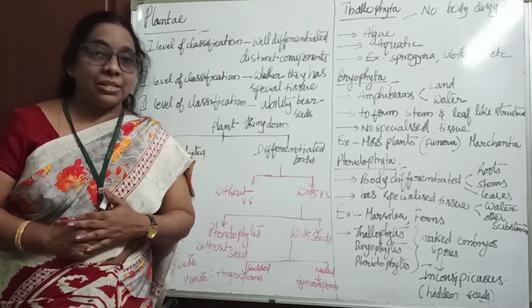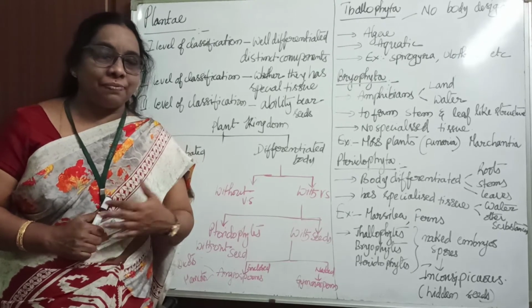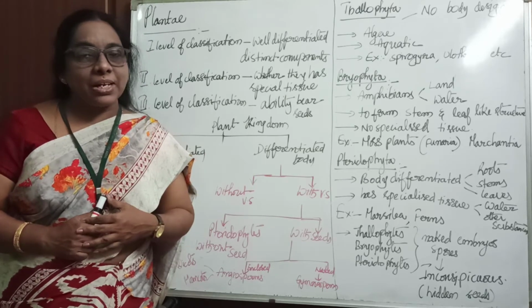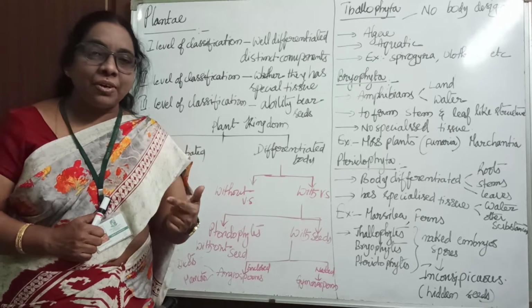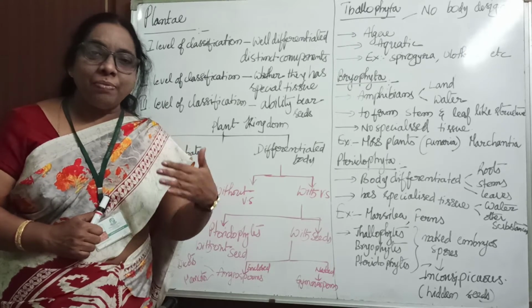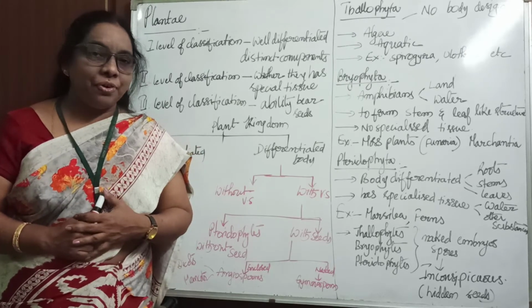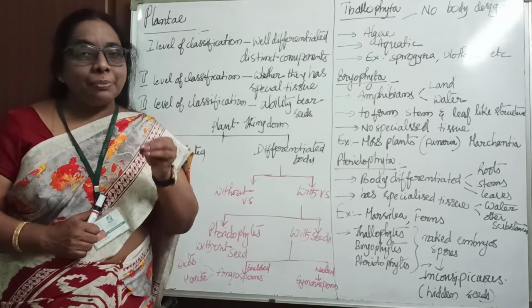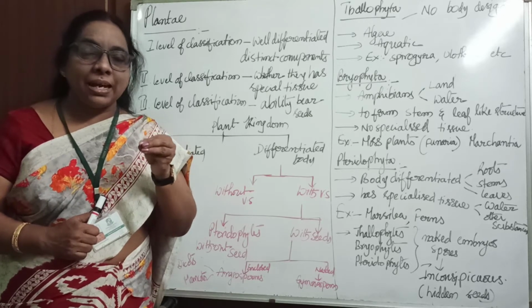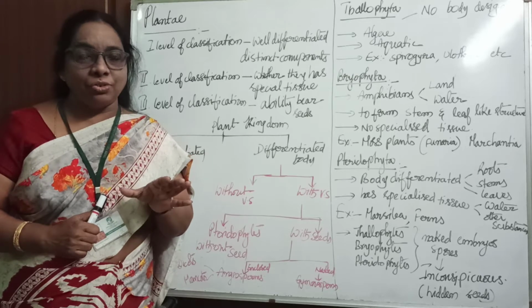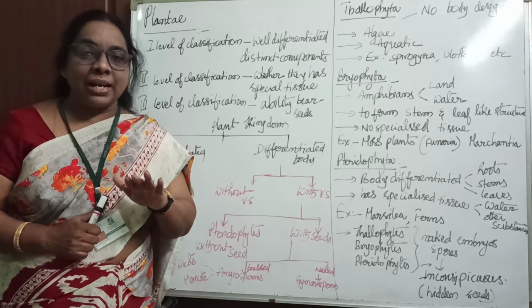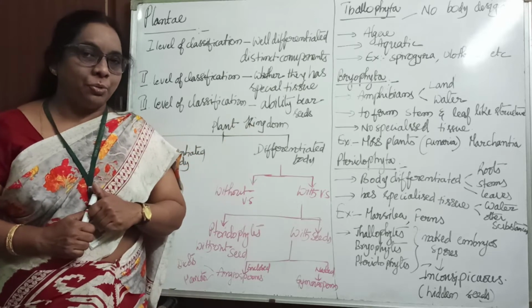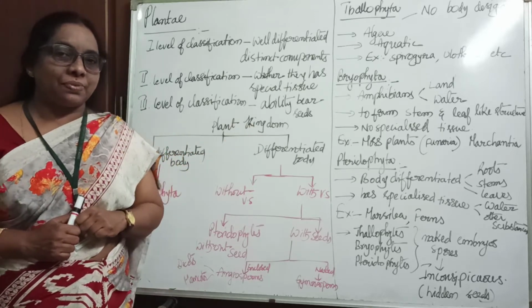You already studied in the first topic of the class that vascular tissue consists of xylem and phloem. Xylem conducts water and phloem conducts food material. They observed whether plants have this specialized tissue for conduction and placed them in different groups. That is the second level of classification.